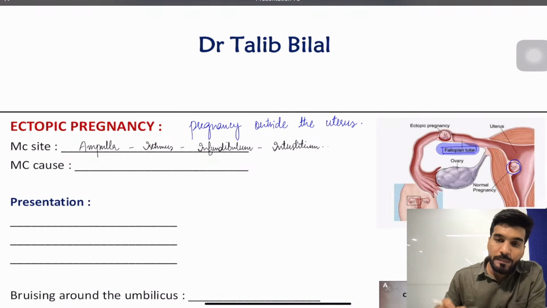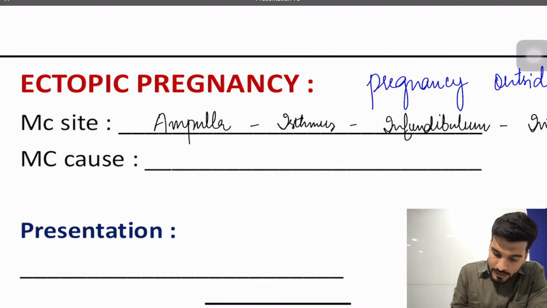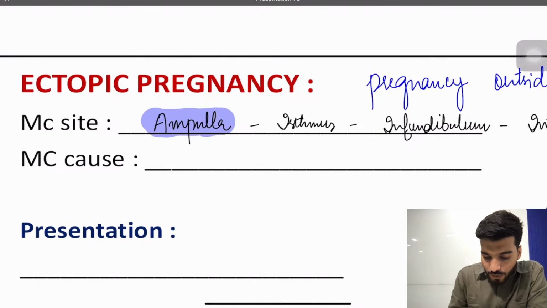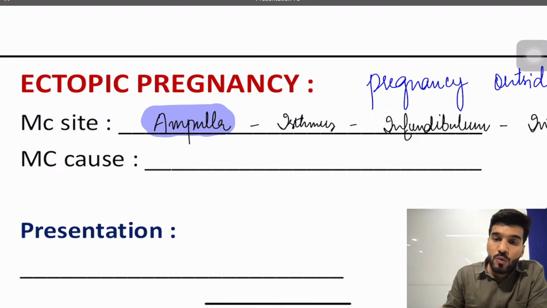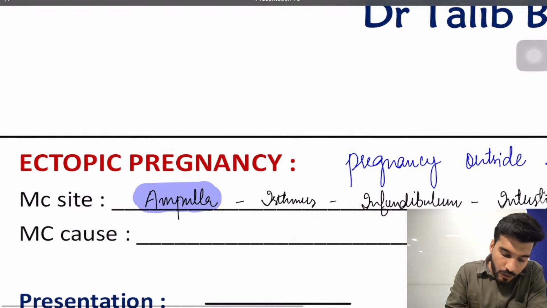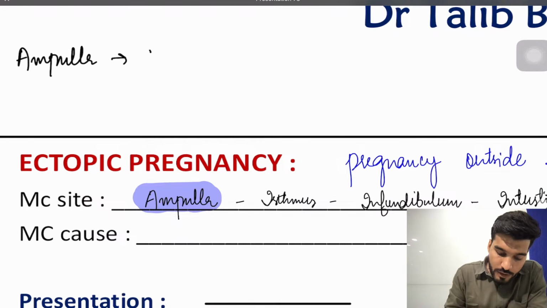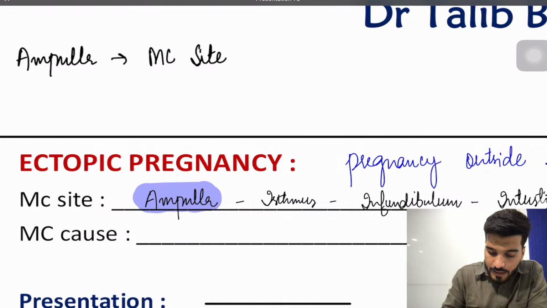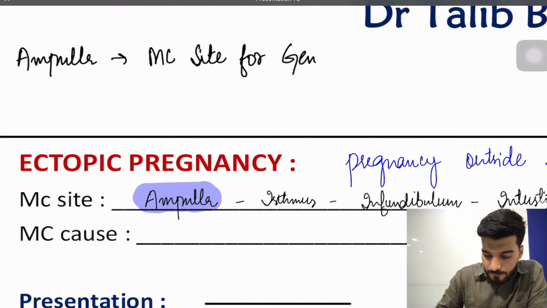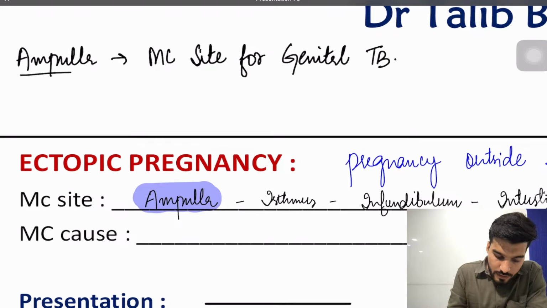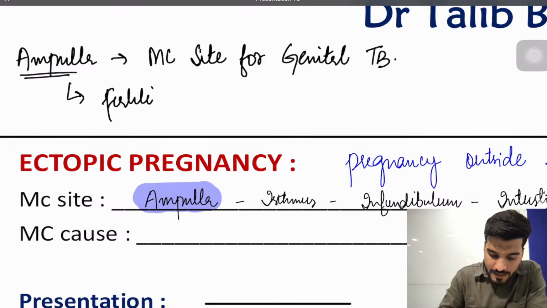Now my question to you: a PYQ was asked that the ampulla is also the most common site for two conditions. Write it down here. It's the most common site for genital tuberculosis, and it's also the site for fertilization, more precisely the ampullary-isthmus junction. Two questions that have been asked in your exams. Is that clear to everyone?